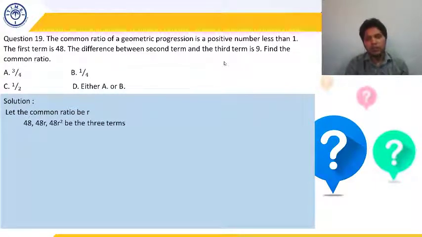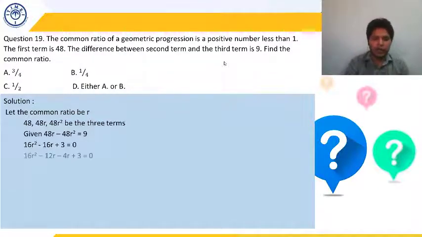What is given in this question? The difference between the second term and the third term is 9. What is the second term here? 48R. And what is the third term here? 48R square. So we can say that their difference is going to be 9. By rearranging them and taking 3 common and cancelling from both sides, we'll be getting a quadratic equation.